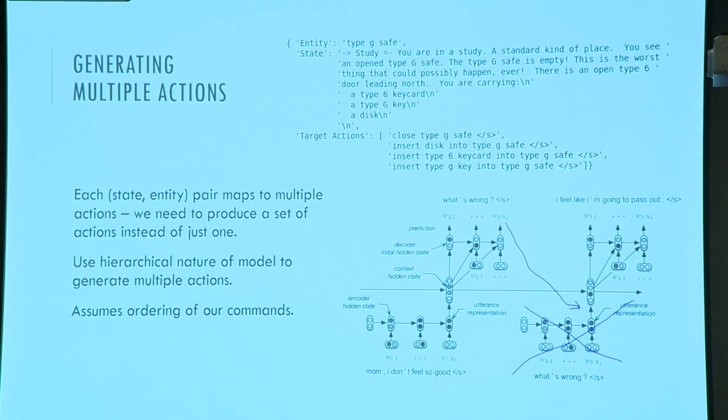And just to get some context as to what our data set looks like for this supervised portion of our training, we have the state description here. We also condition on an entity to tell it, oh, you should look at this entity in your action.